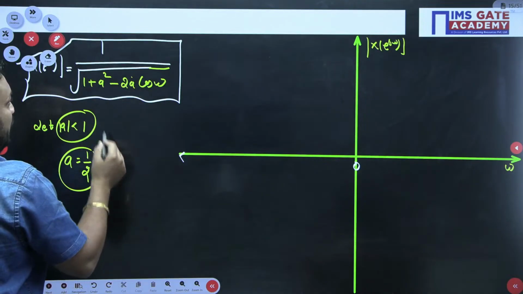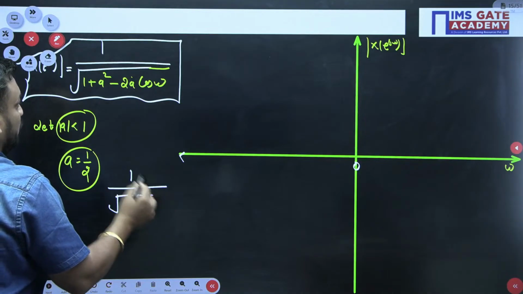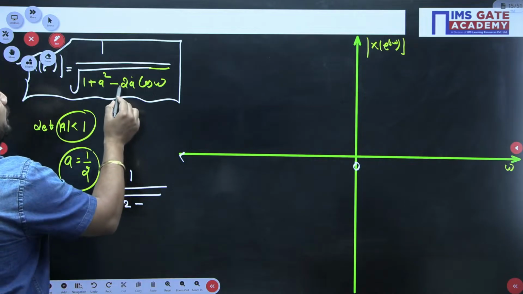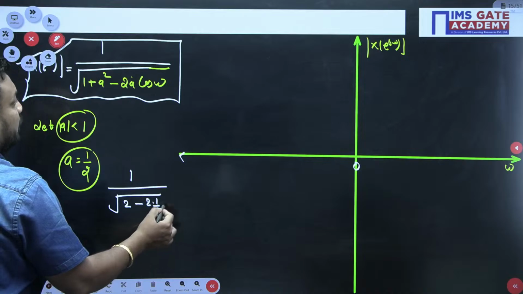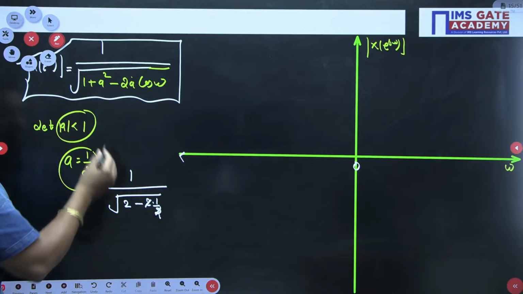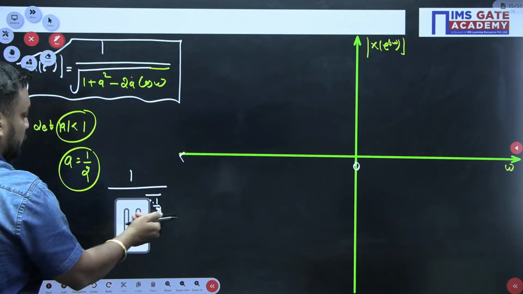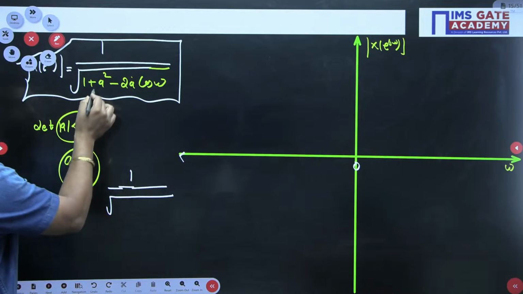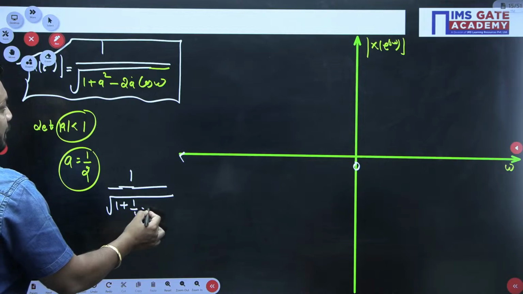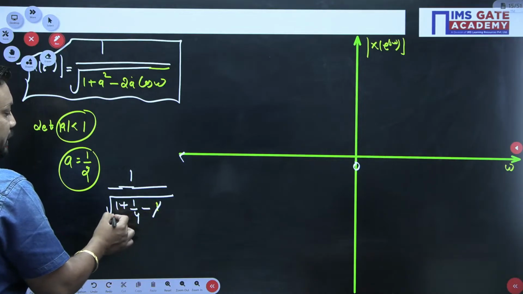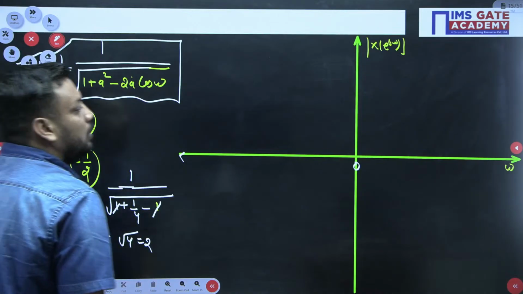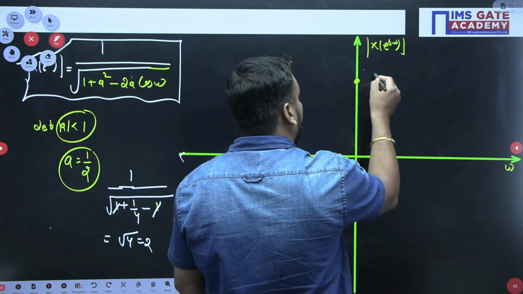So you will get under root of 1 plus a square, that is 1 plus 1 by 4, and minus 1, so 1 gets cancelled out. So it will actually be root 1 by 4 in the denominator, so actually it is root 4, which is 2. So at omega equal to 0 we get the value 2.